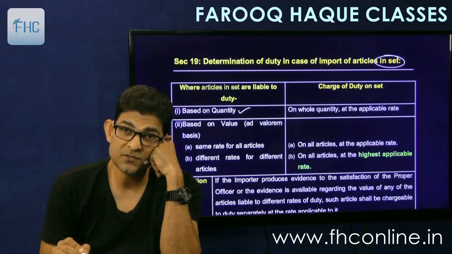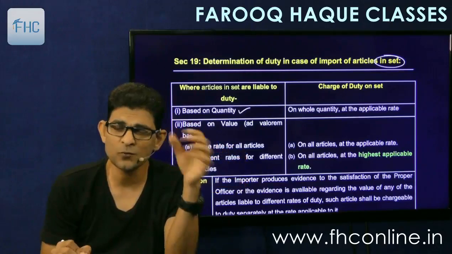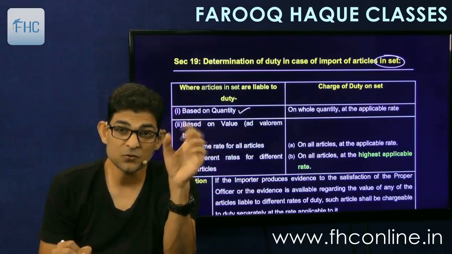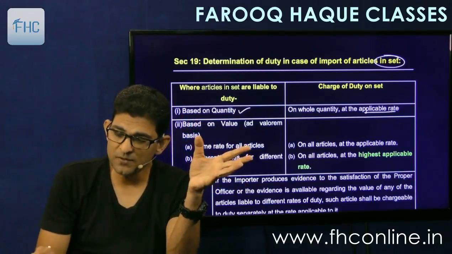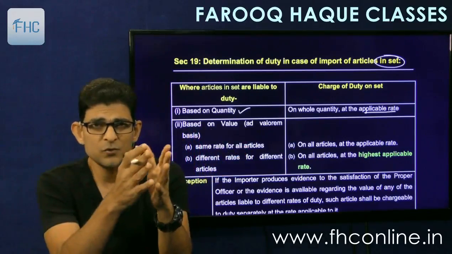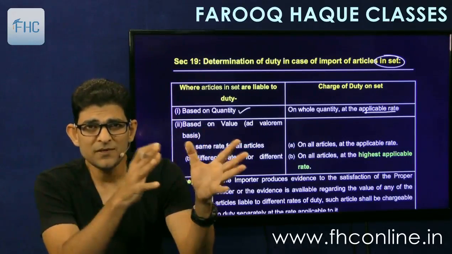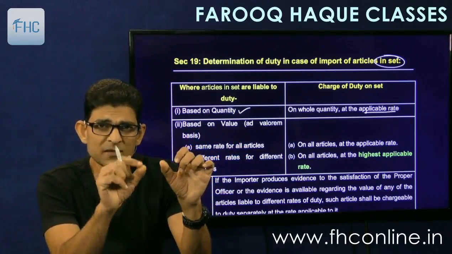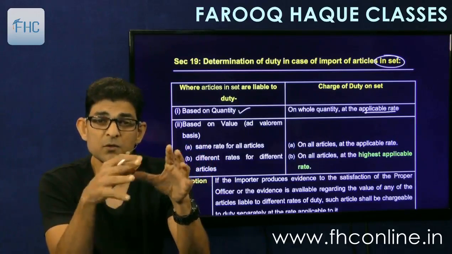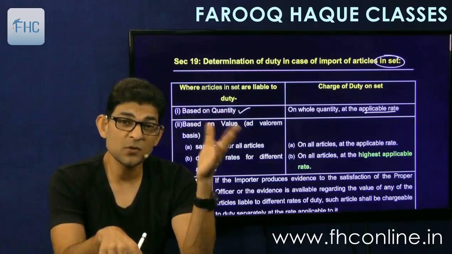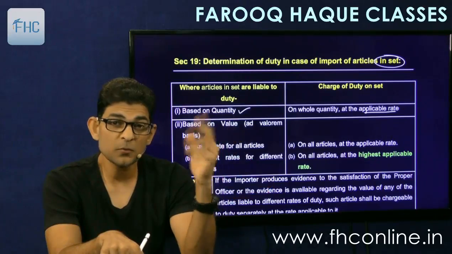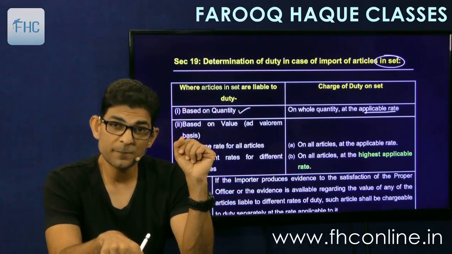Specific duty is on quantity basis, 10 rupees per kg, 5 rupees per kilogram, and so on. Kg and kilogram are the same, I know; it could also be milliliter or liter. So if the rates are based on quantity, then on the whole value at the applicable rates. Even if the things are brought in a set, you know their quantity: 250 grams item A, 500 grams item B, 600 grams item C, and so forth. If the duty is on quantity basis, you can identify each quantity and charge the duty accordingly. So there is no problem. You charge it and then take the total.